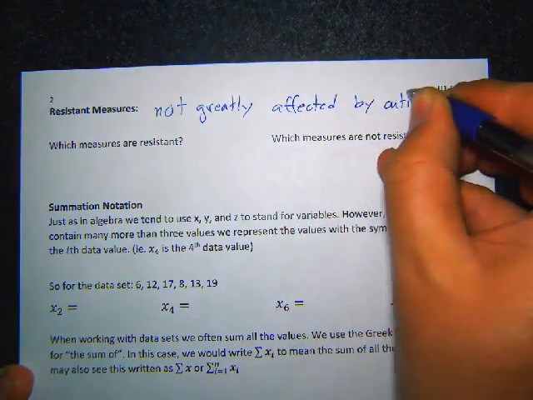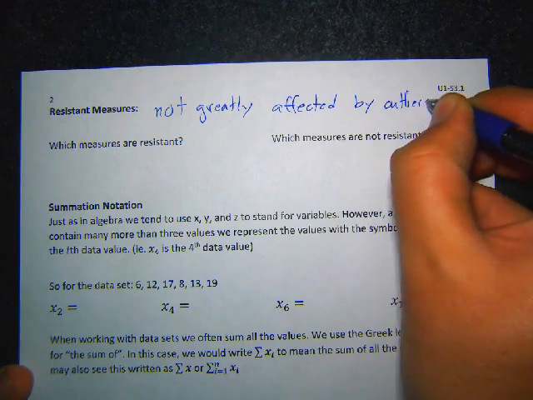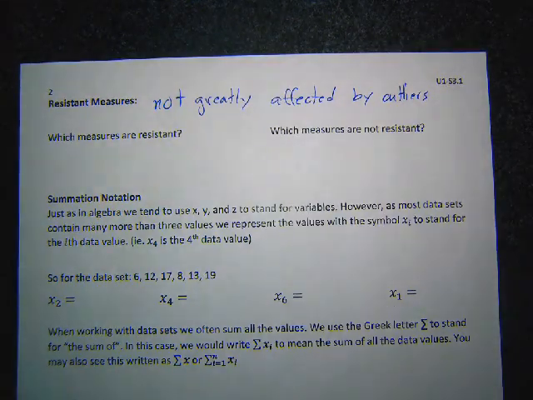So if you have an outlier, remember we talked about outliers previously. We said outliers are numbers that are really big or really small. They don't really fit with the rest of the data. And so if you have an outlier, some of those measures are going to get really messed up because the outliers change them a lot. And some are not. Some it's not going to matter at all.